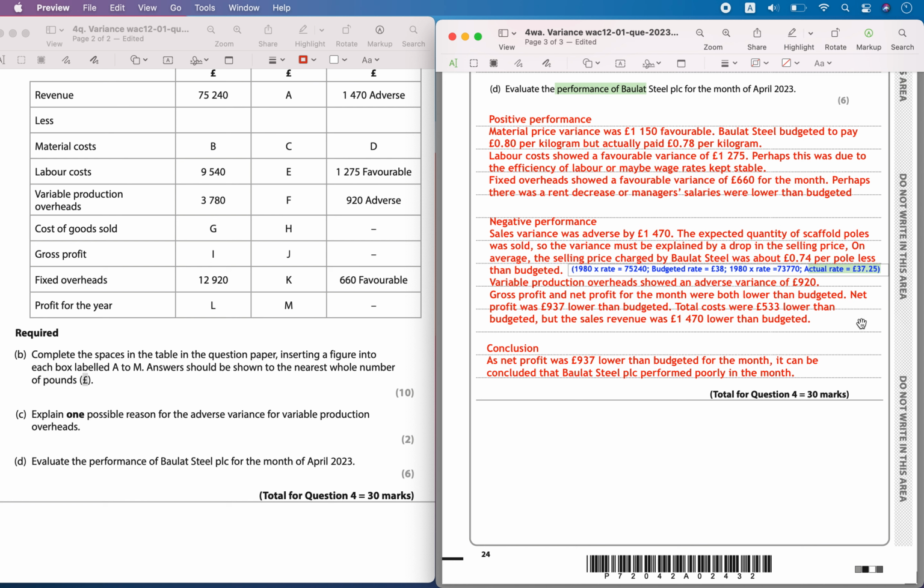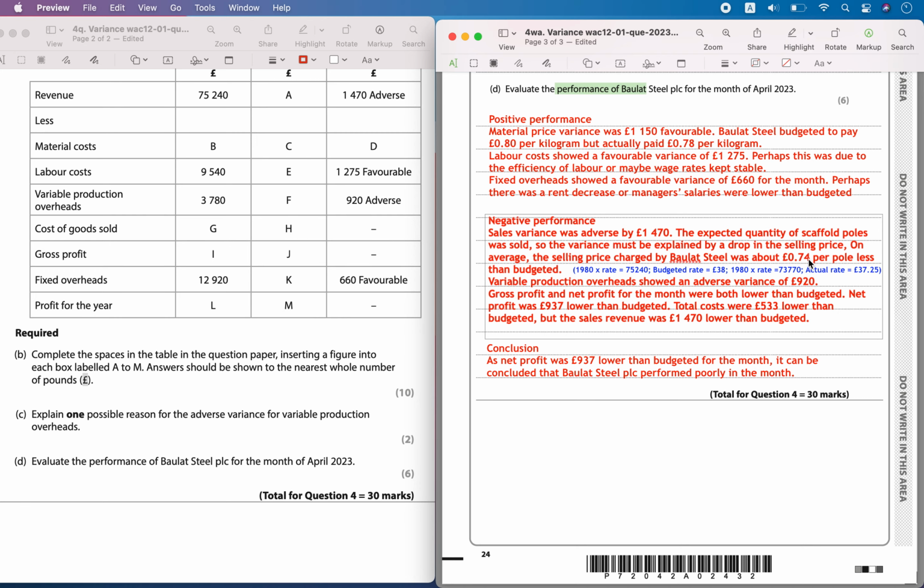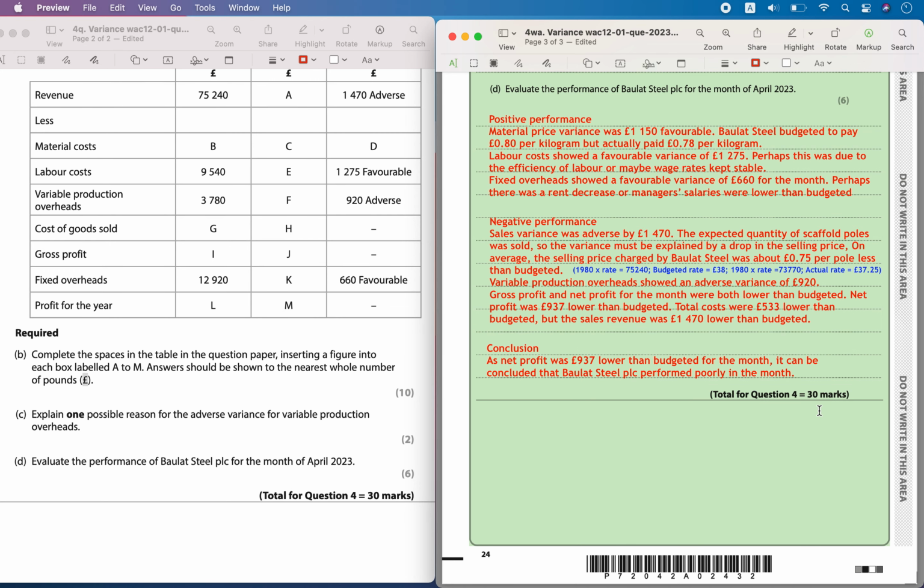So the selling price was dropped. Okay, it has dropped by 0.74 or 0.75 pounds in this case. In my case, when I did the calculation, I will put 75 pounds. Okay, you have to show